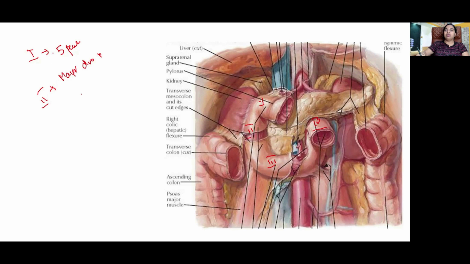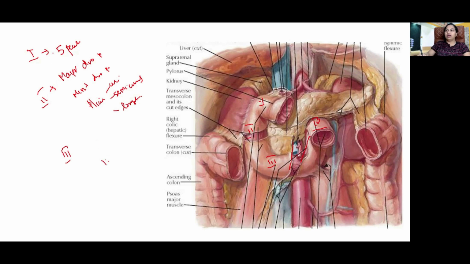duodenal papillae, minor duodenal papillae, plica circularis, plica semicircularis, plica longitudinalis. And the third part of the duodenum, as you see here, is crossed by the root of the mesentery, which contains the superior mesenteric vessels.